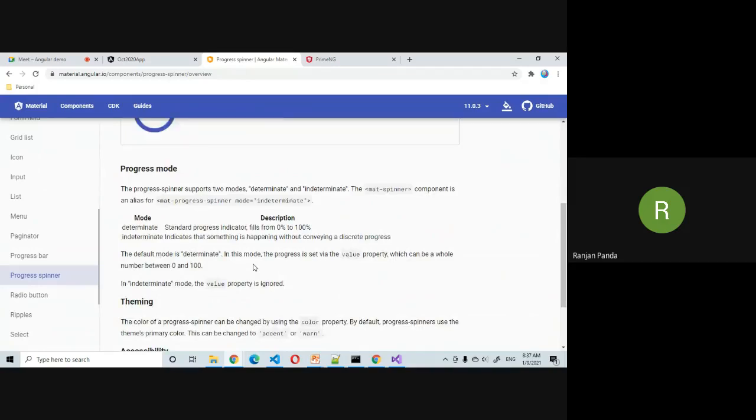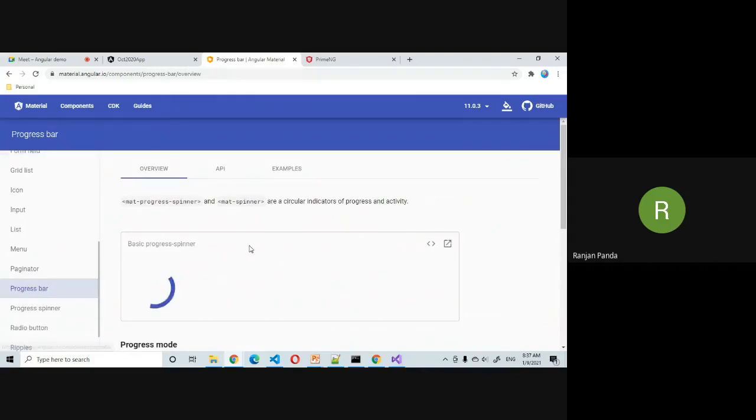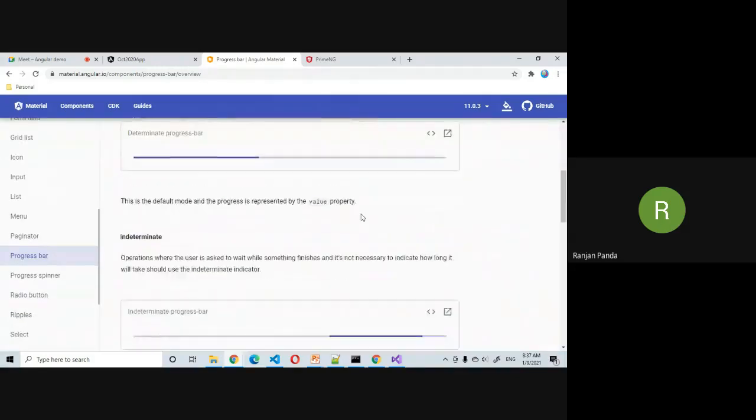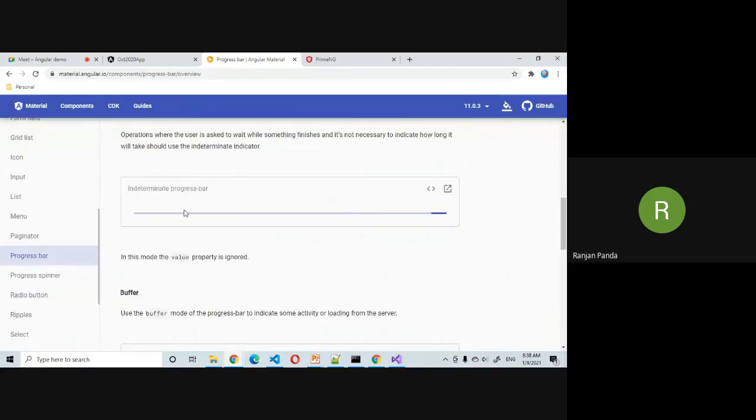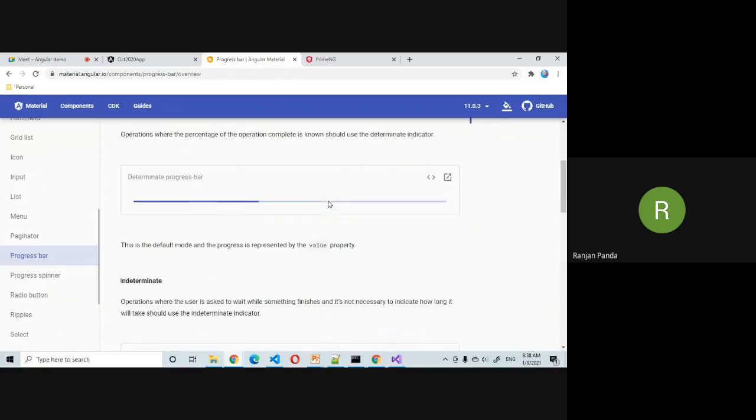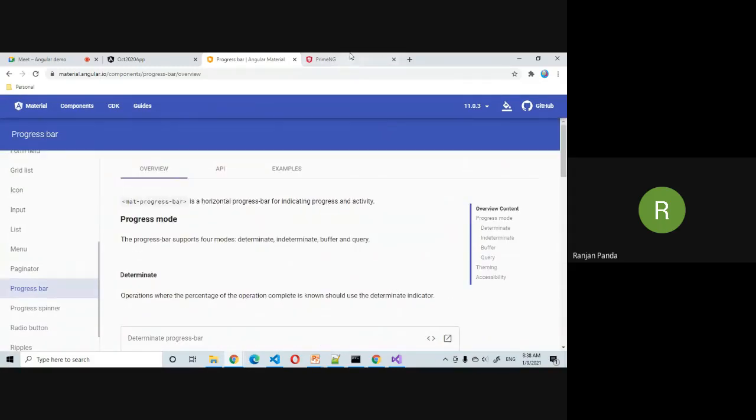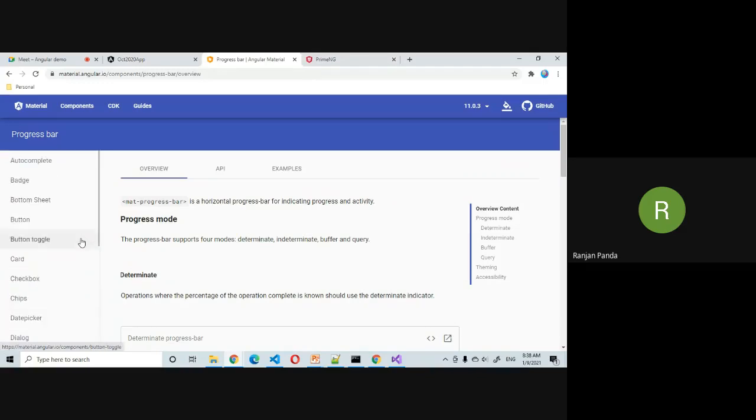We are going to take help of these UI libraries to implement these features in our application. So we are going to understand how we can implement our Angular Material in our application, what is the best approach to do it, and we will do a few examples in that. We'll be implementing a few types of items in our application.